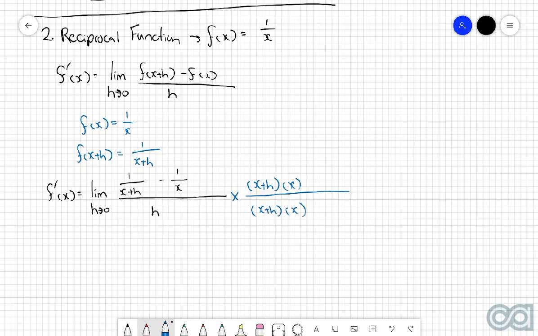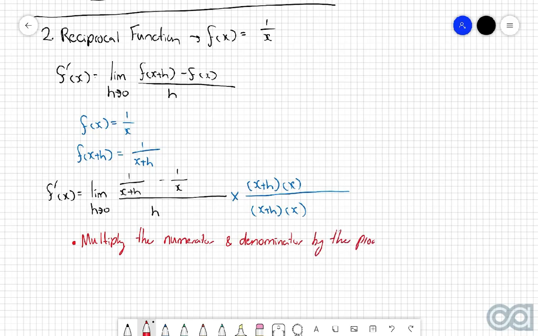So this is our number one rule when we're dealing with reciprocal functions. So I'm going to write this out here. Multiply the numerator and denominator by the product of the two smaller denominators.